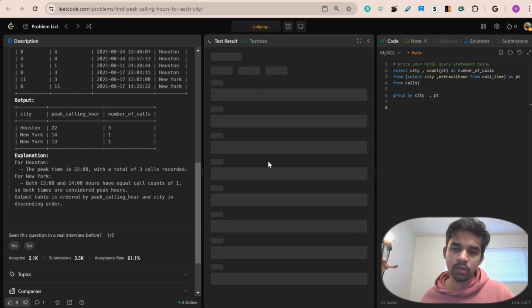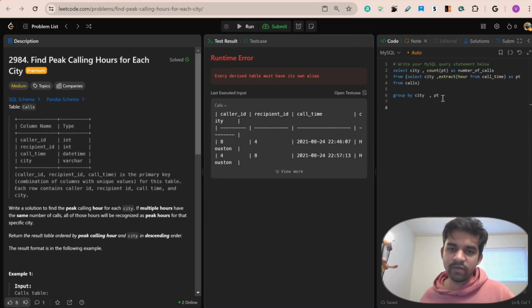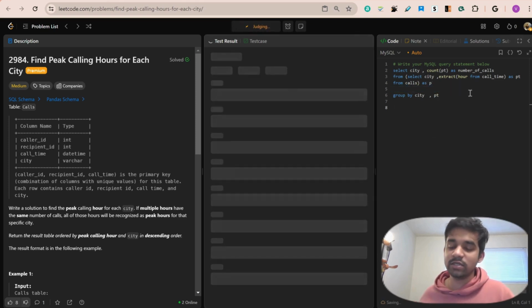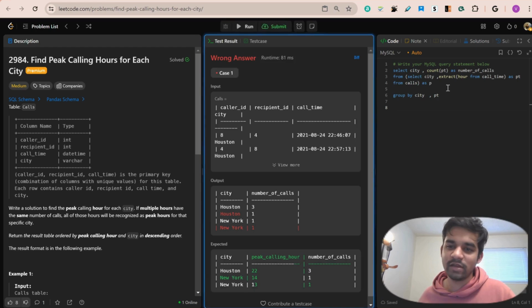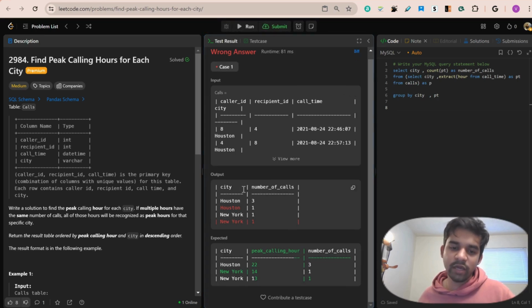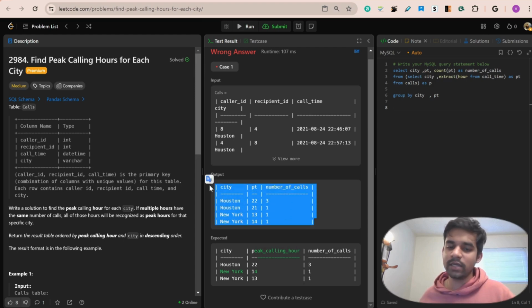Every derived table must have an alias. Sorry, I always forget to give alias names. This is an important part. Now we are getting the number of calls for every city that have spoken at any particular hour. Now I would also include at what hour these people are speaking. Just remember that PT is the time. I'm very bad at naming stuff. So I'm getting the table.